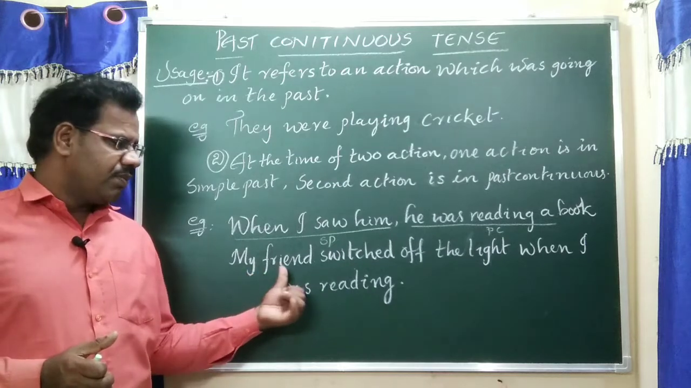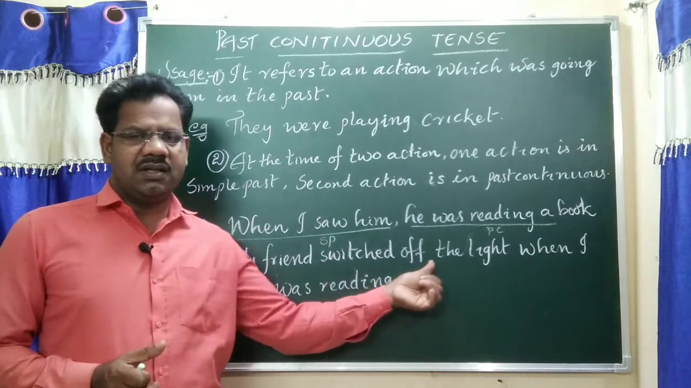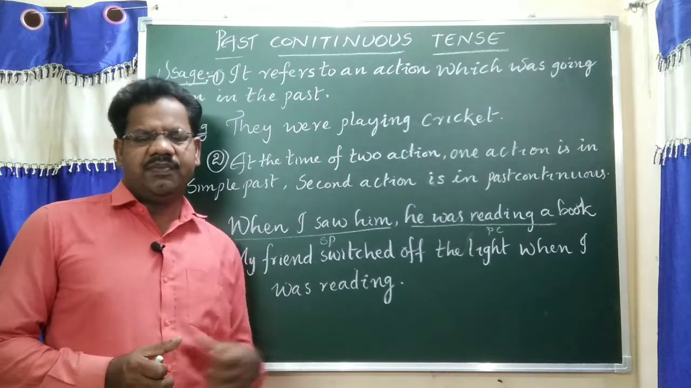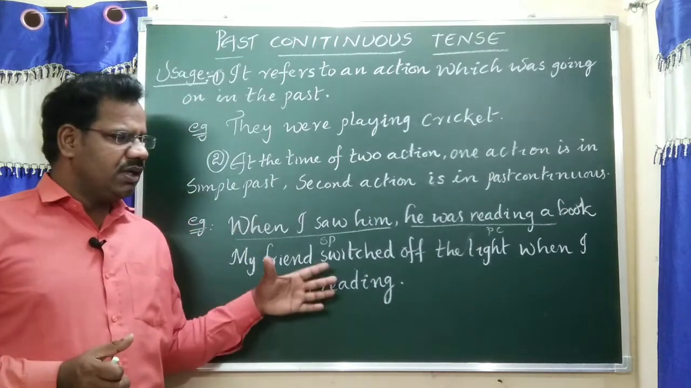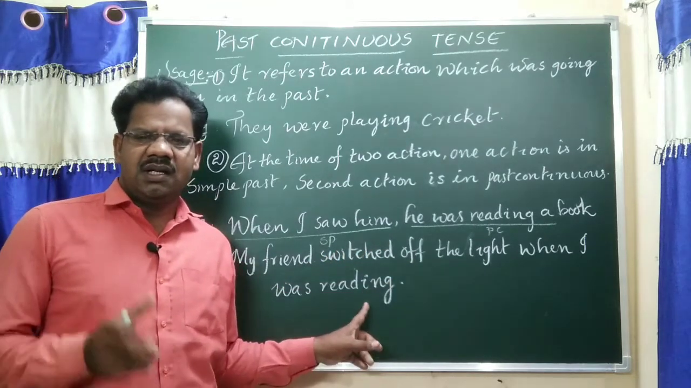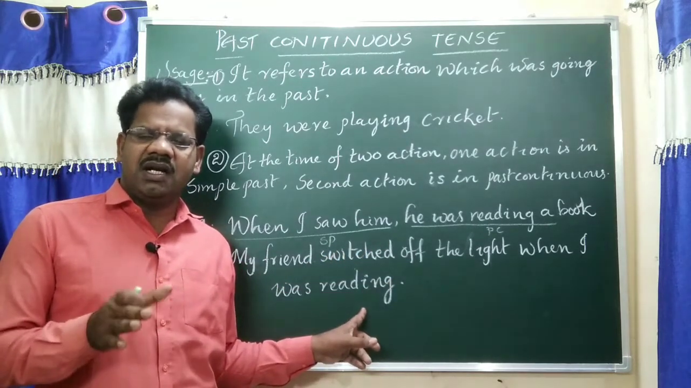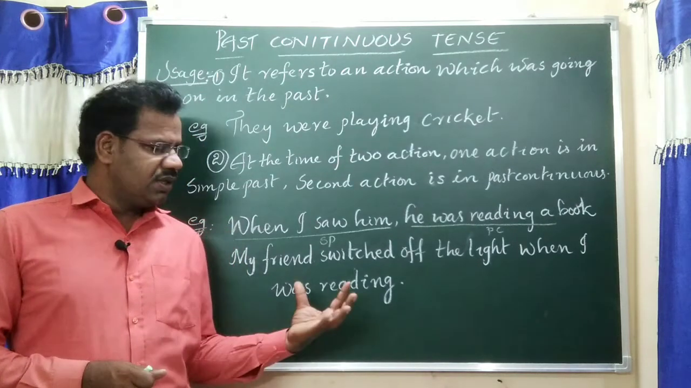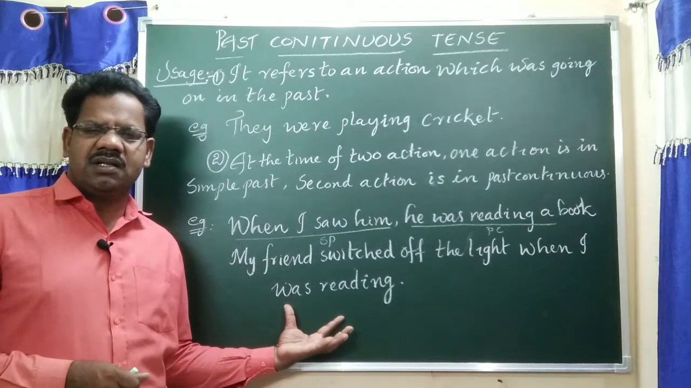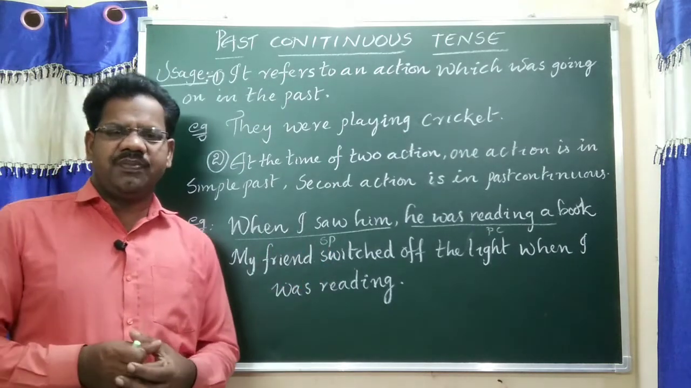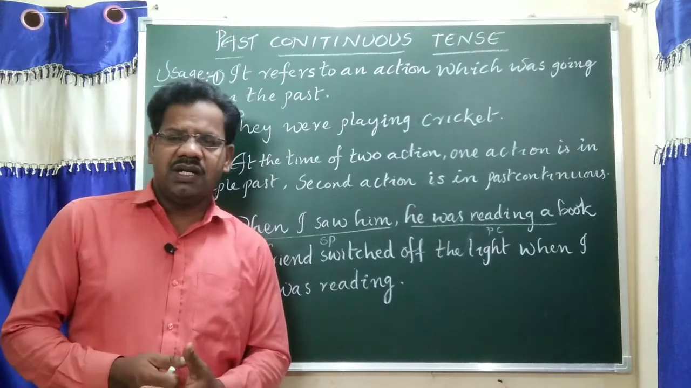Example 2. My friend switched off the light when I was reading. When I was reading. Understand? So here, switched off is one action, reading is one action. Reading, the action started before switched off. Okay, so this is taking a long duration. Understand? These are the two examples for past continuous tense.